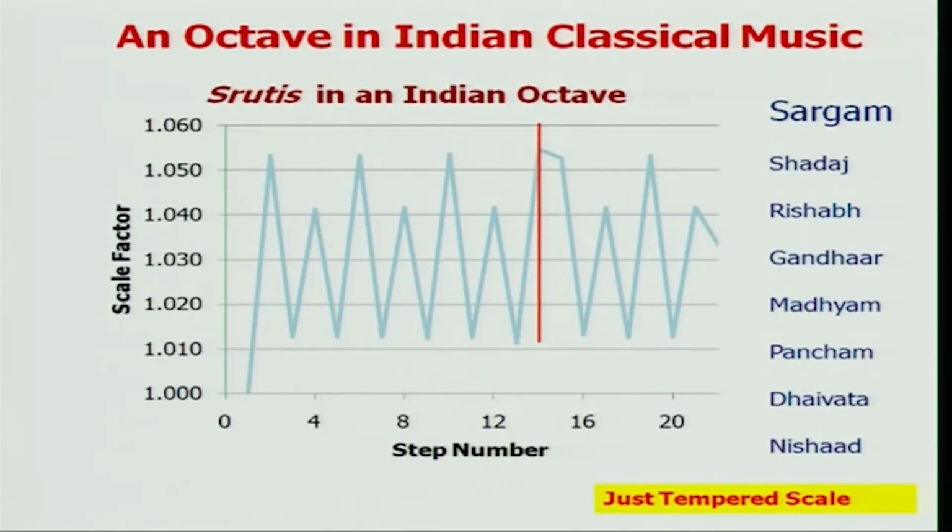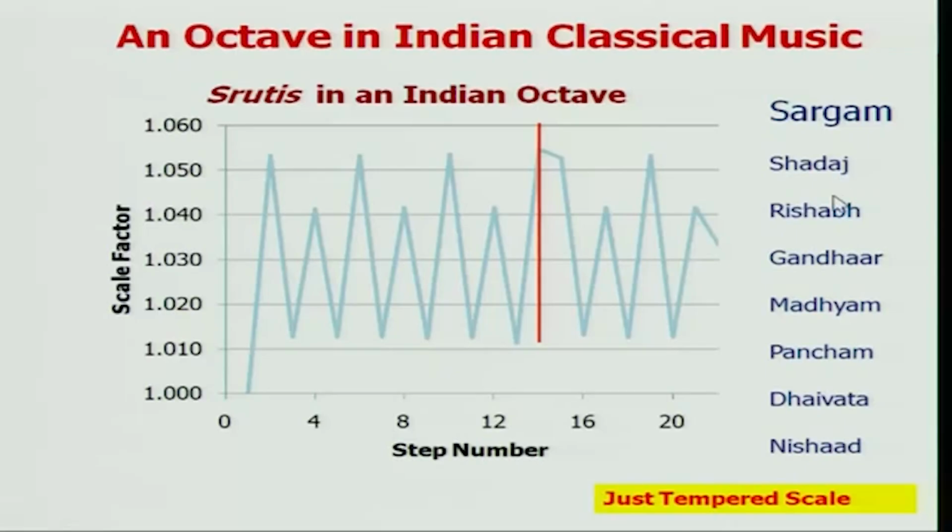But a key difference is that in the Indian classical system, the ratio of frequency of the lower sa and the higher sa is 2, but the ratio between adjacent frequencies is not set at 1.0595; it is set at a level which is most pleasing to the ear.